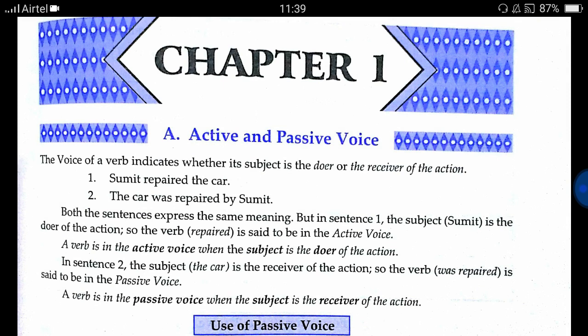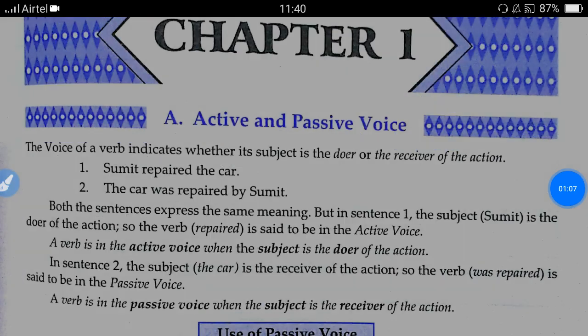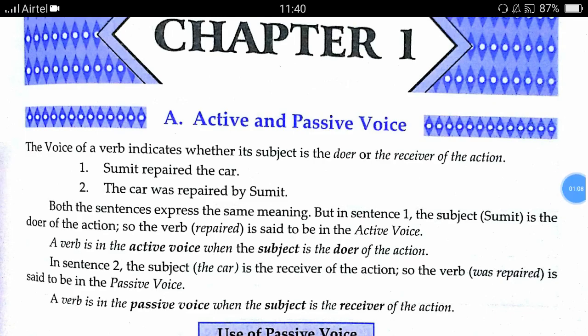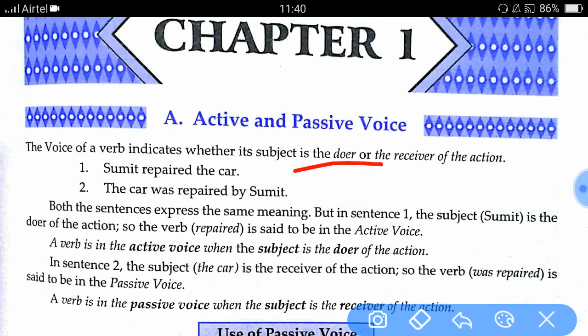So we will see now where we give importance to the doer and where we give importance to the receiver. The voice of a verb indicates whether the subject is the doer or the receiver. For example, Sumit repaired the car and the car was repaired by Sumit.